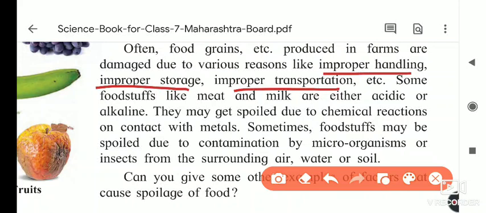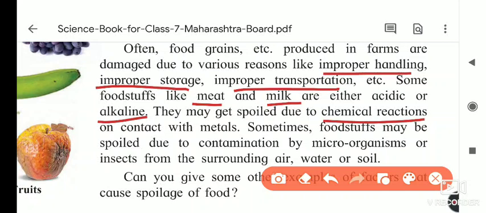Some foodstuffs like meat and milk are either acidic or alkaline. They may get spoiled due to chemical reactions. If we keep it as it is, the milk spoils. On contact with metal, sometimes foodstuffs may spoil, or due to the contamination of microorganisms.